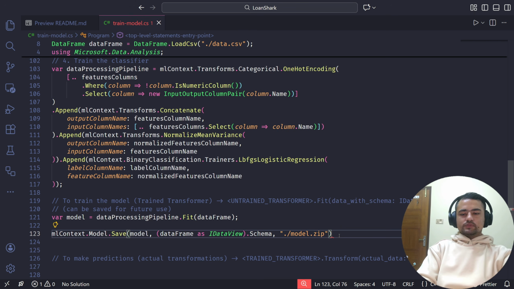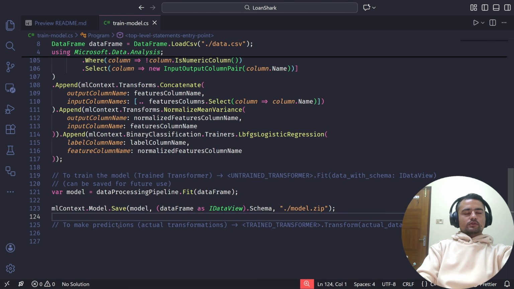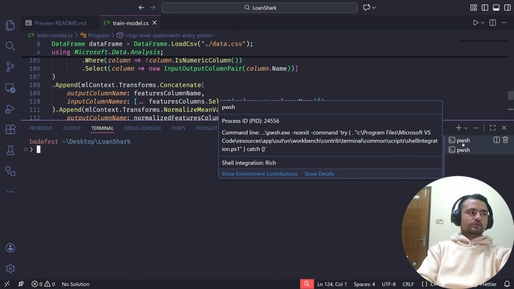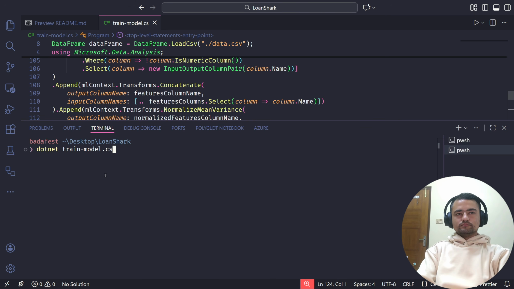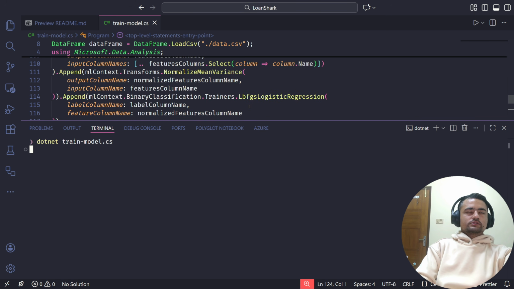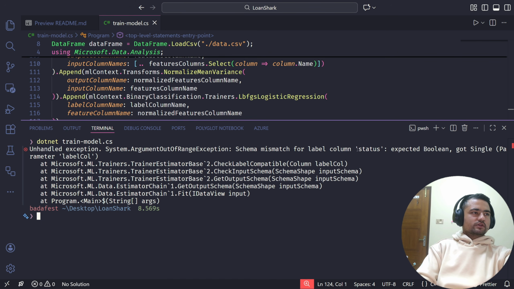Okay, so I hope this is straightforward to you. We are just training the model and saving it. Now let's just run this code first. Let's just see what we have so far. Okay, it's taking some time. We got an error. The error says schema mismatch for label column status, expected boolean, got single.